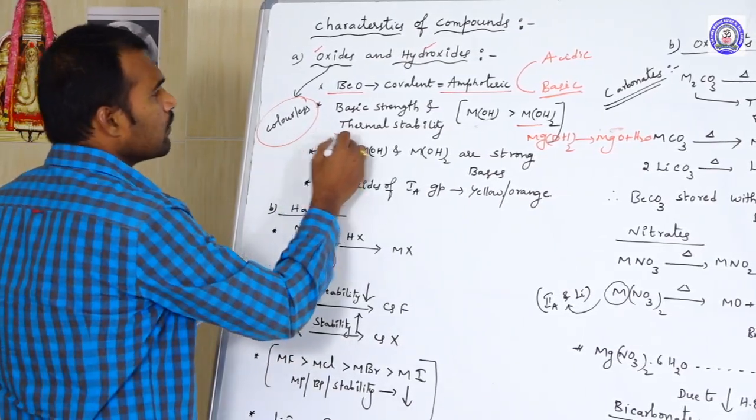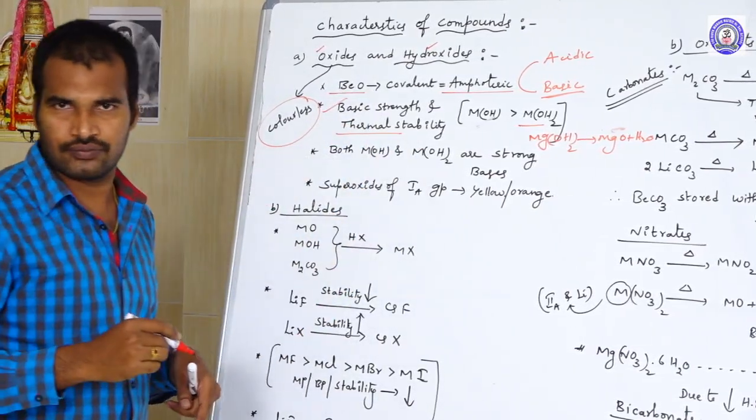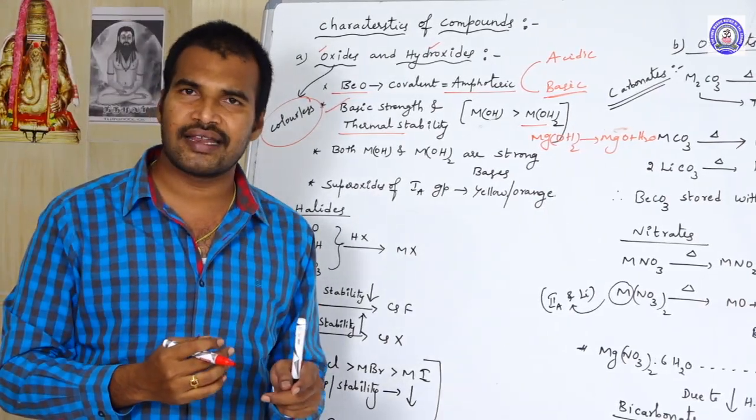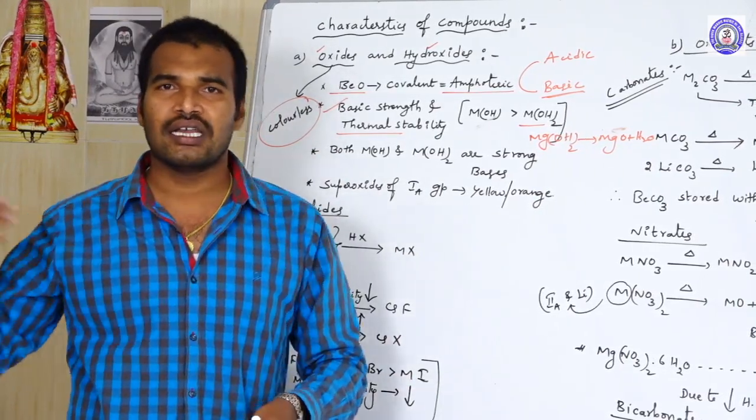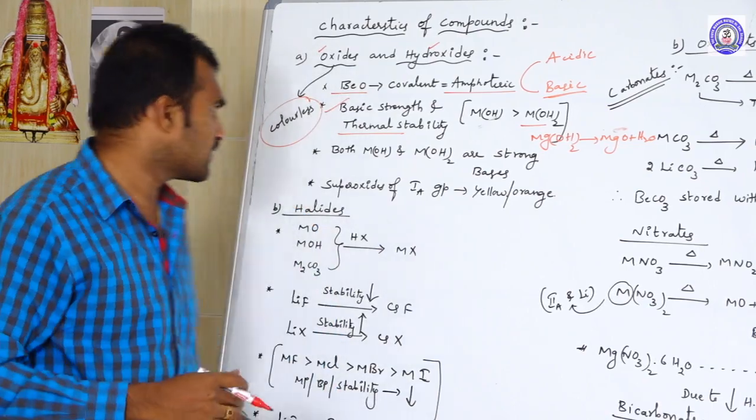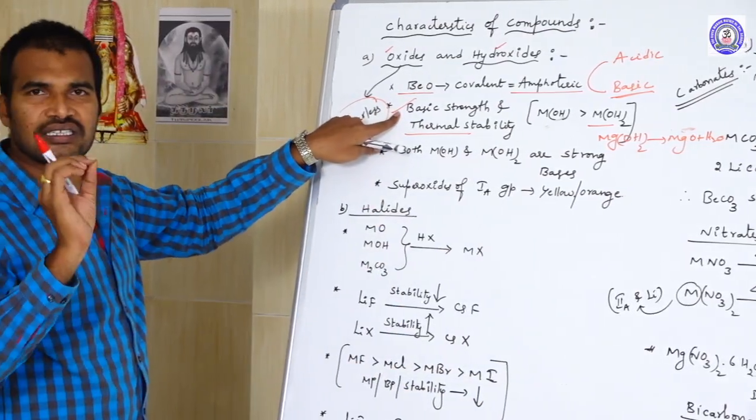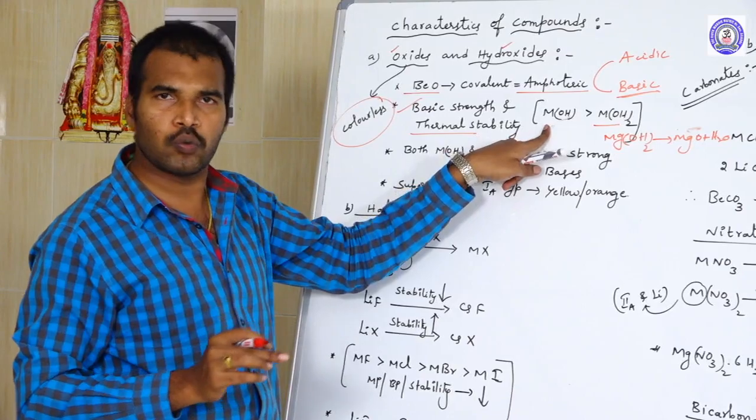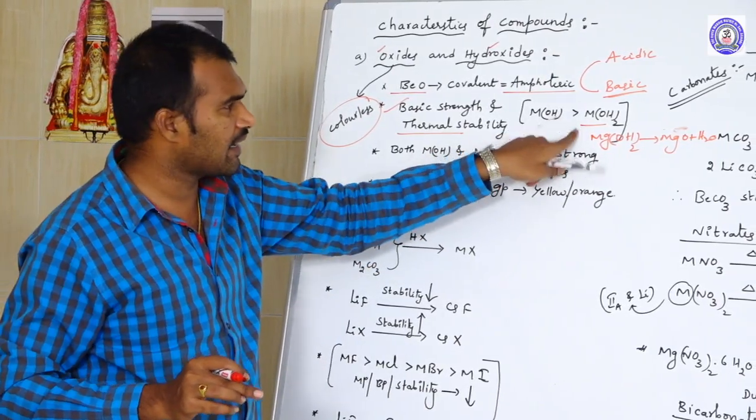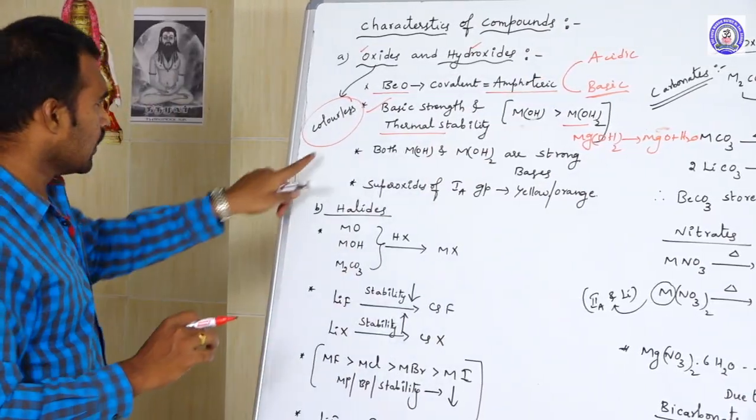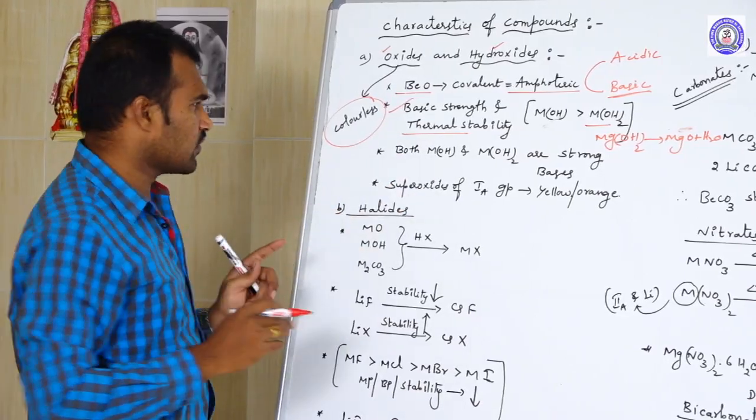Okay, so not only thermal stability, even the basic strength. As we know, alkali metal oxides and hydroxides are more basic than alkaline earth metal oxides and hydroxides. That is why the basic strength and thermal stability of 1A group oxides and hydroxides are greater than 2A group hydroxides. Next one, they both are strong bases, as we know that.